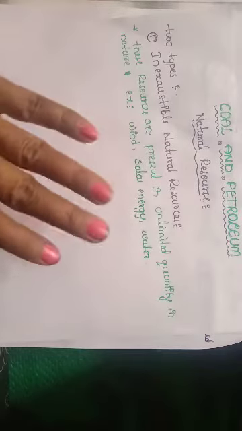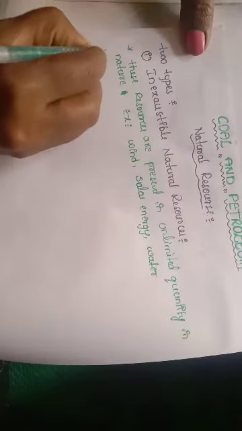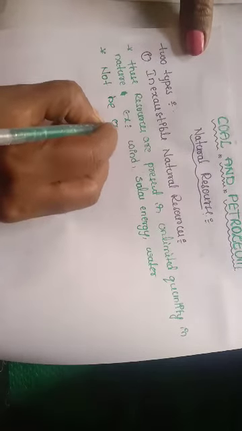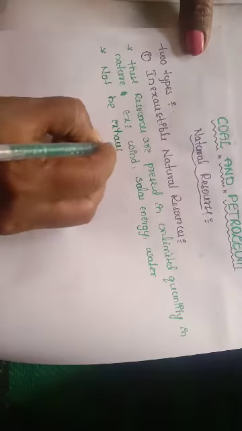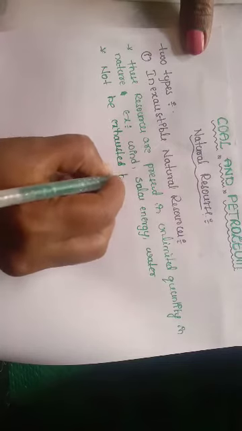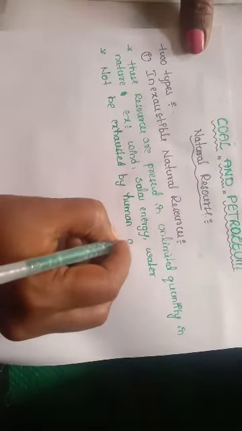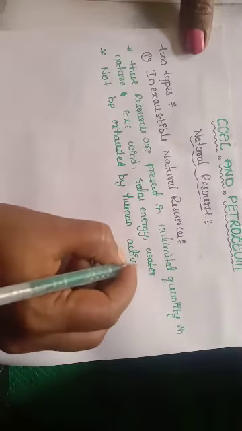Inexhaustible resources are not exhausted by human activities, however much we use these natural resources.